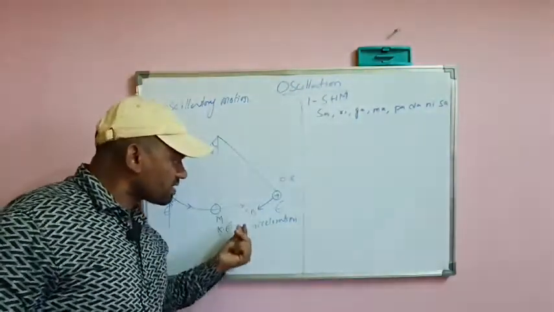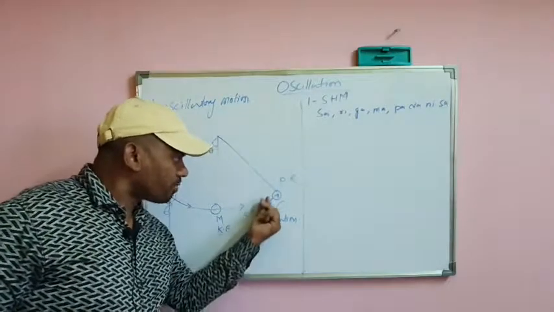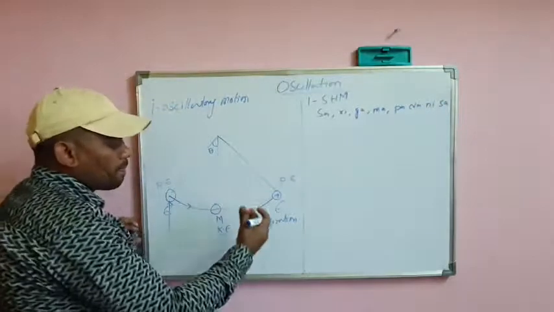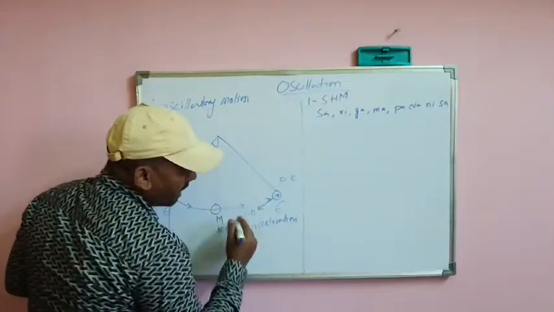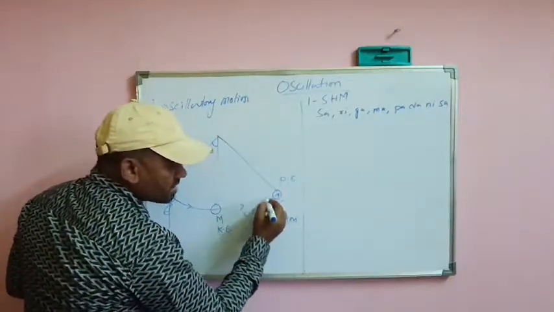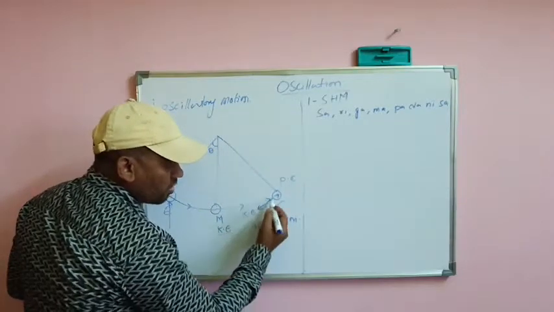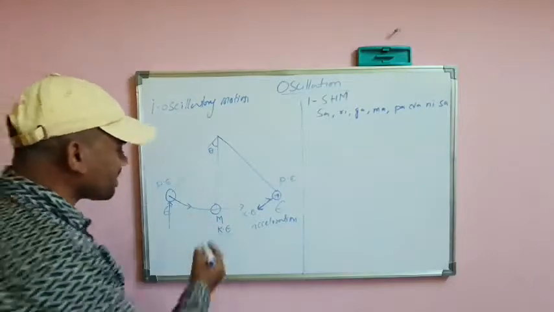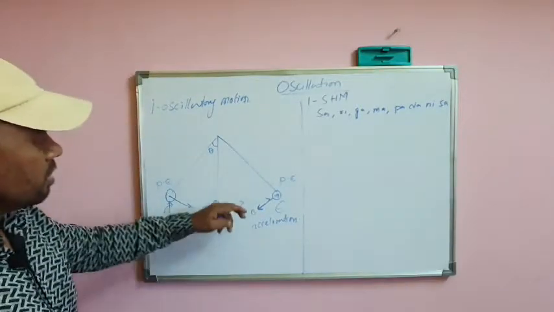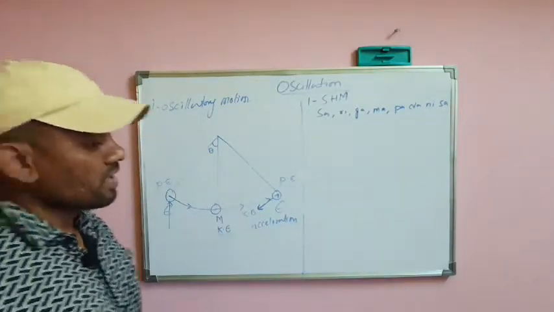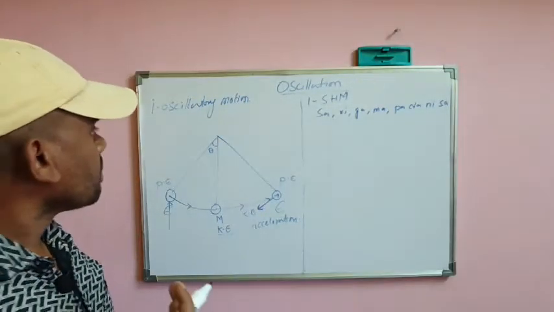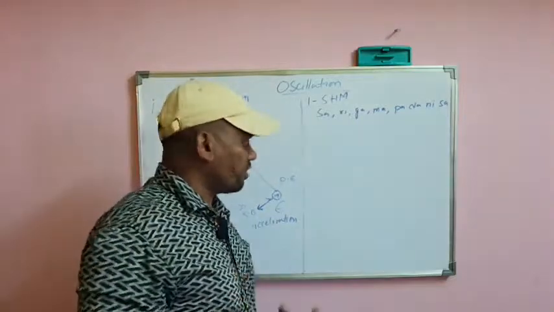And as we have discussed, the acceleration of the bob is always opposite to the direction of its motion. You can see here the direction of the bob is in this direction, whereas the acceleration is always trying to pull the bob to its center, I can say the mean position. Next, pictorially we are going to understand how simple harmonic motion works.